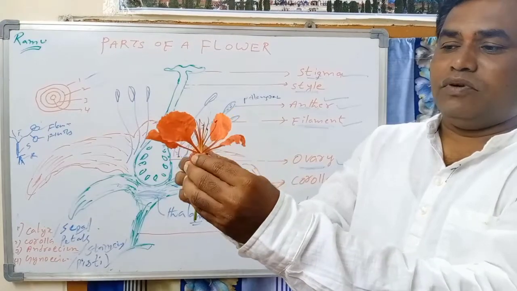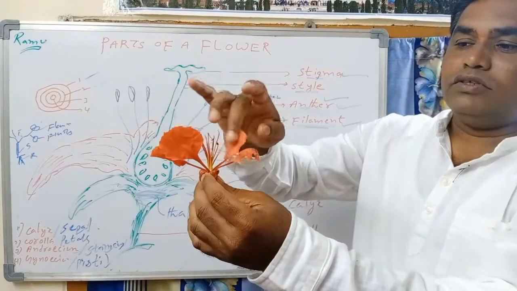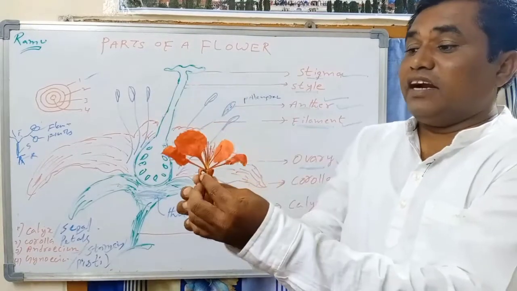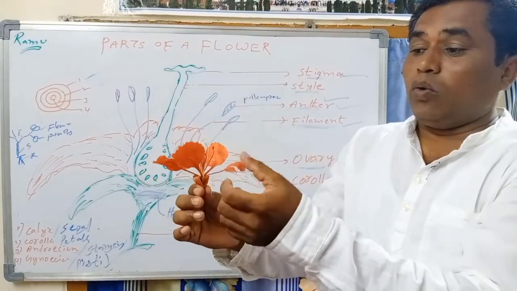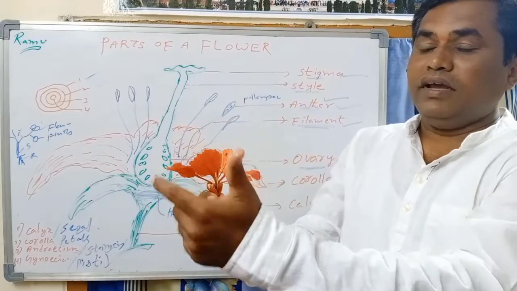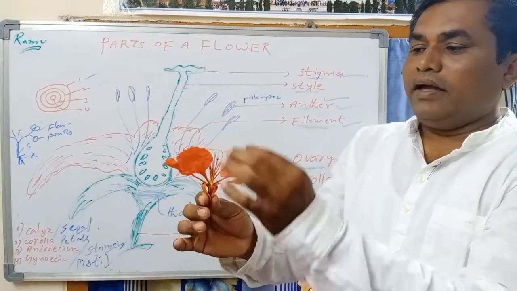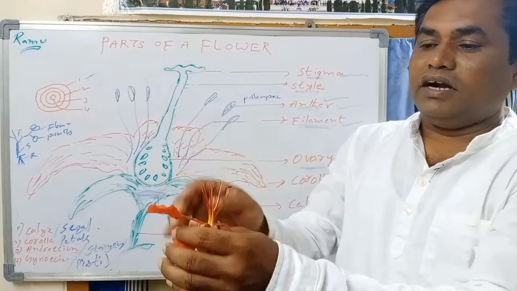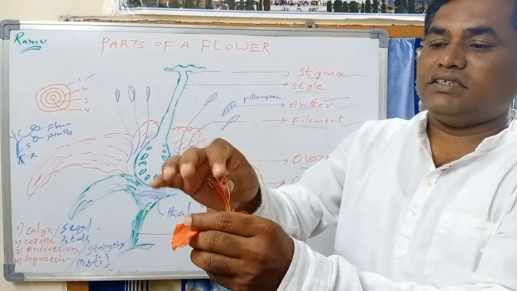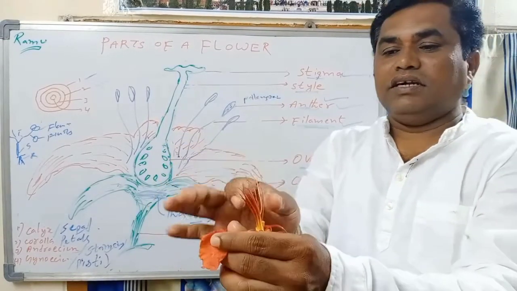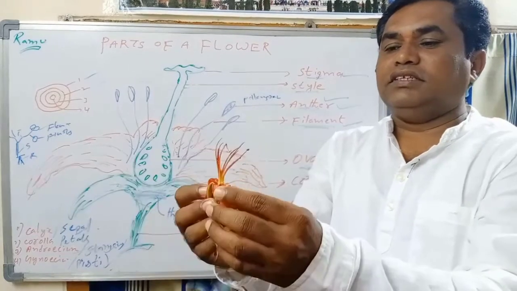So calyx are the first whorl, and next go to the second whorl. These are the second whorl. The second whorl parts of a flower are called corolla. And when you go to the third whorl, the third whorl consists of stamens. So these are the stamens.